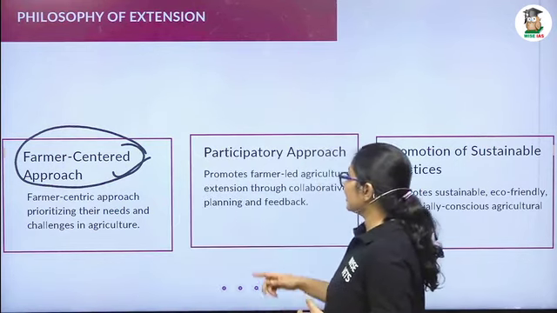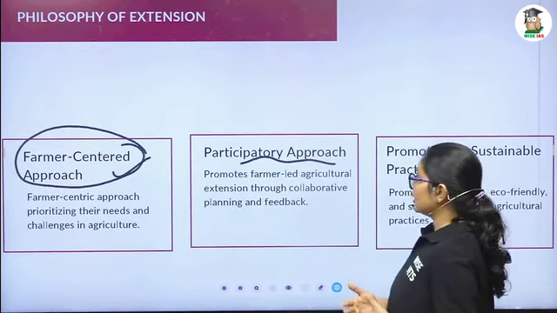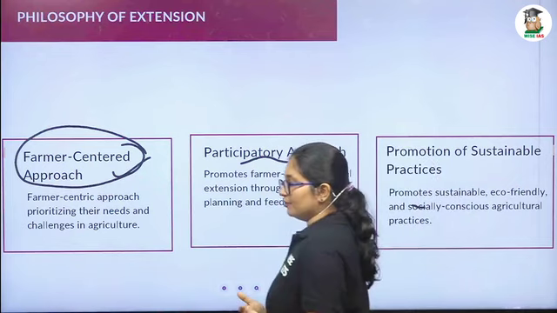Then the second is the participatory approach. We have to promote farmer-led agriculture extension through collaborative planning and feedback.